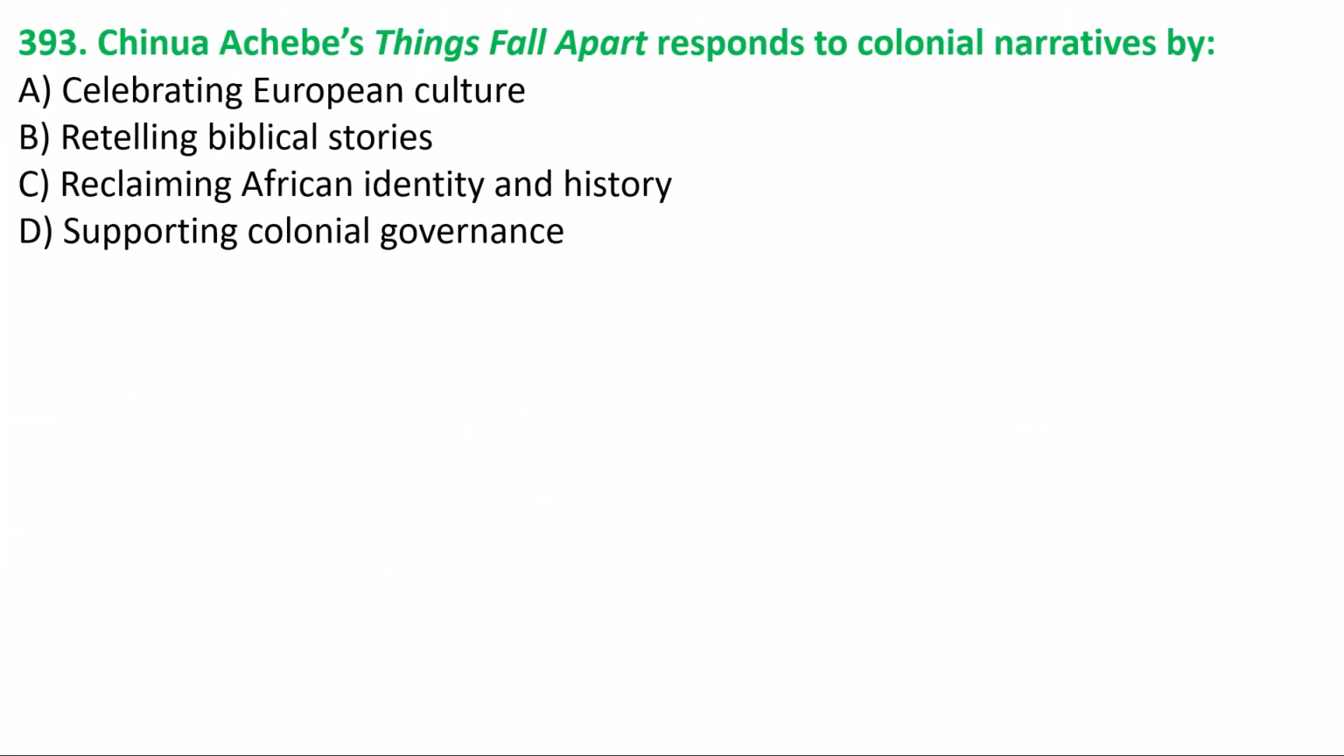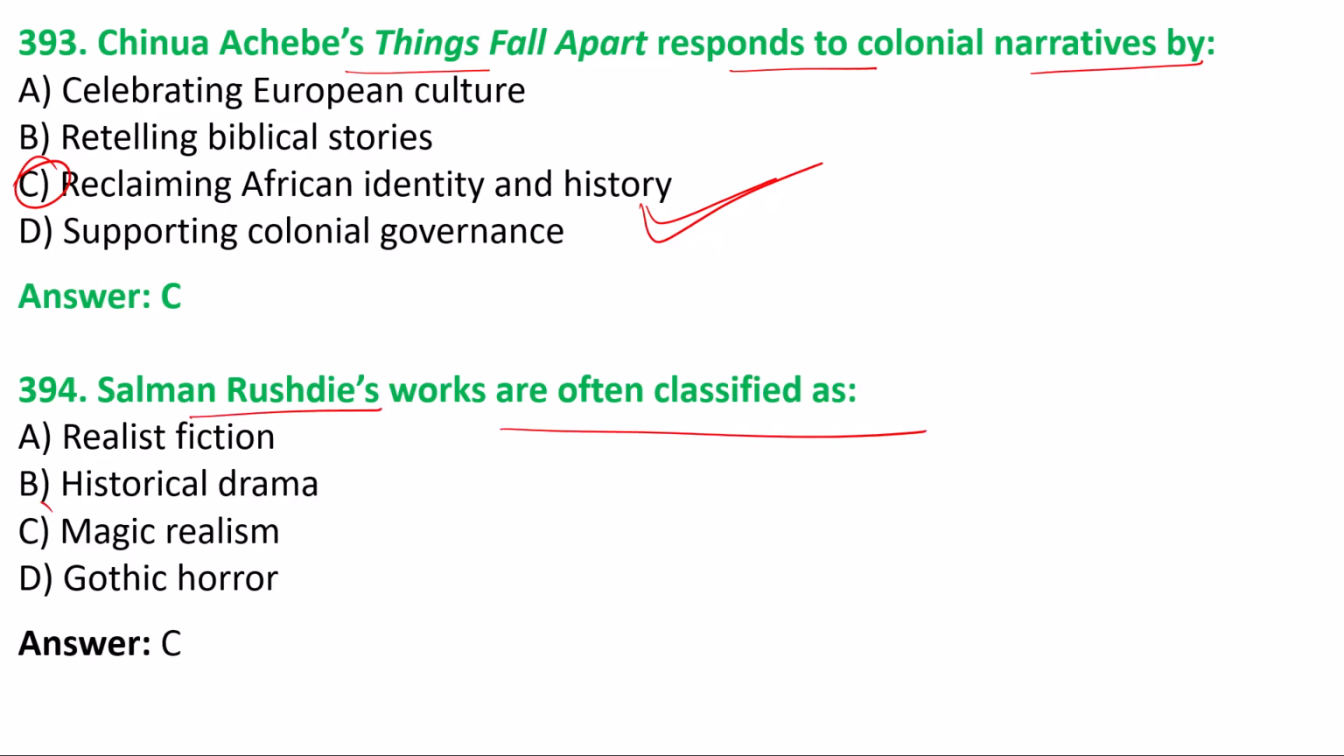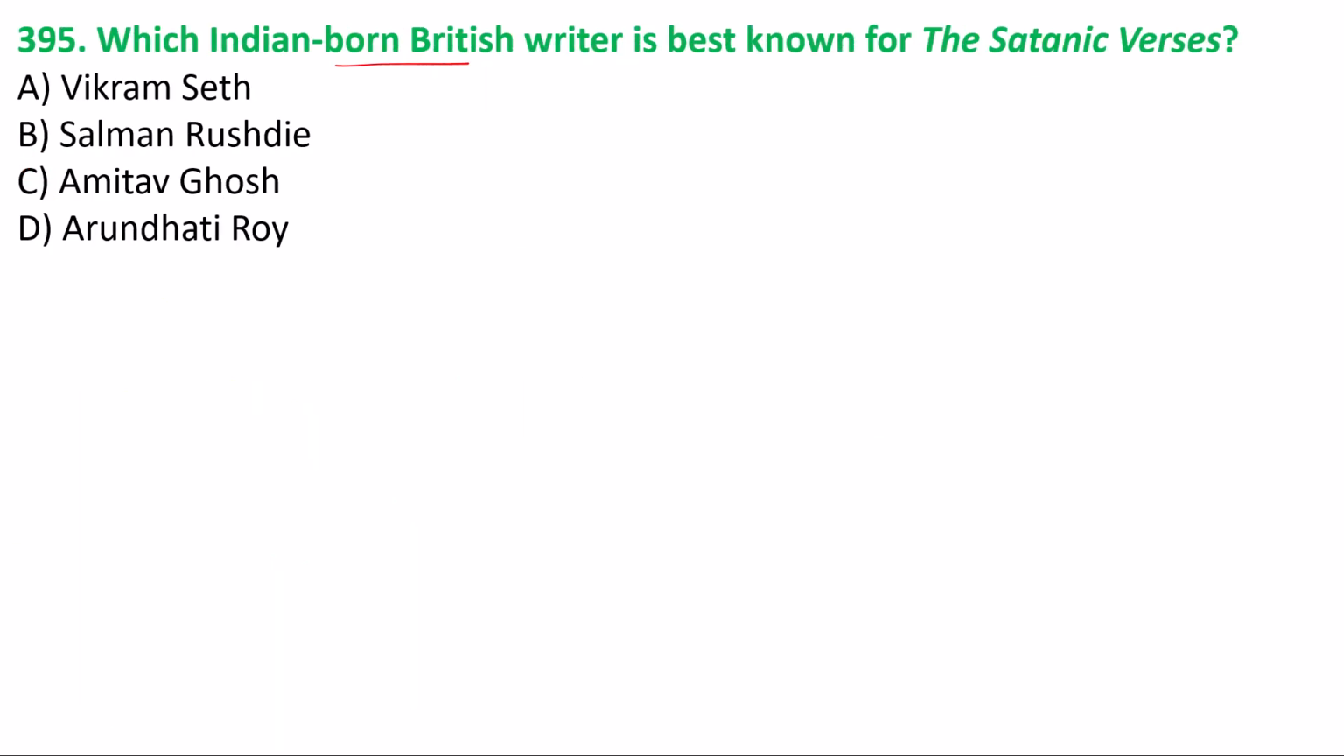393. Chinua Achebe's Things Fall Apart responds to the colonial narratives by reclaiming African identity and history. 394, we have the question: Salman Rushdie's works are often classified as magic realism. 395, which Indian-born British writer is best known for The Satanic Verses? We have the correct answer, option B, Salman Rushdie.